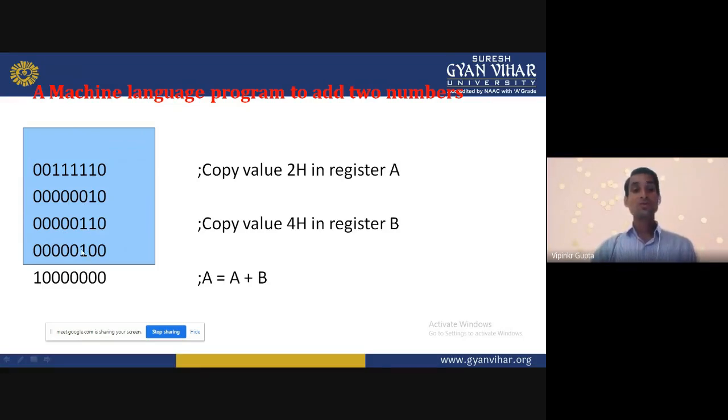Now 80, that means it will add register A and register B data. So this is a small machine level language program. We cannot understand that program, but the microprocessor can understand that program. That is the meaning of that program.